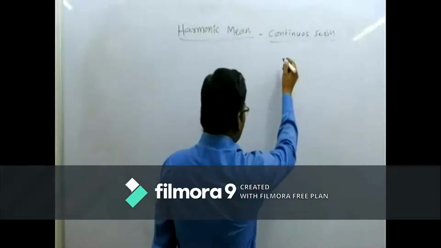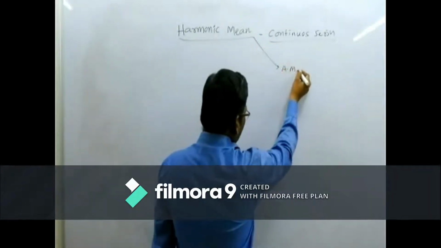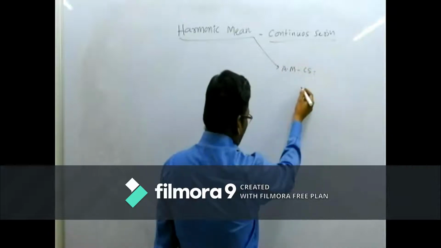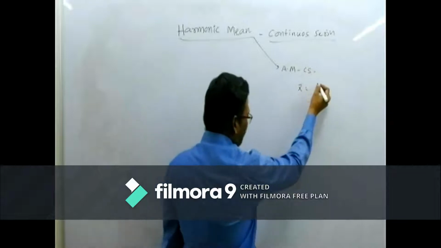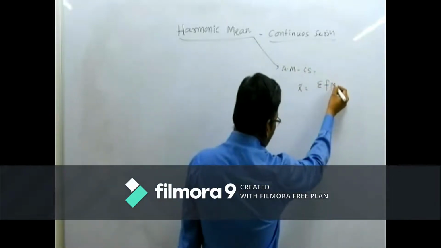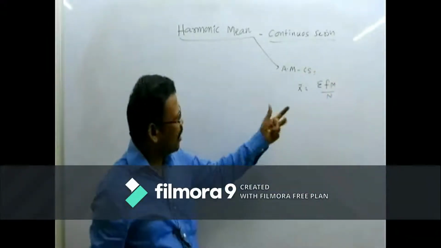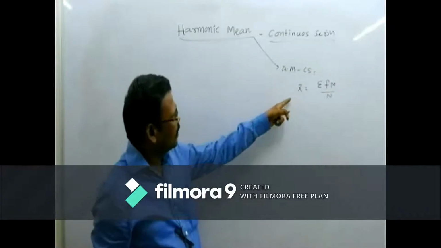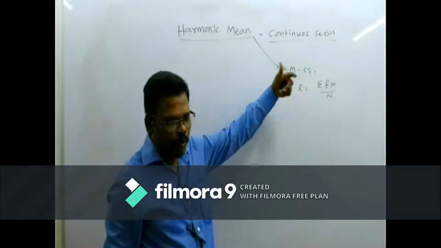Here, when we discussed the arithmetic mean through continuous series, the formula was x bar is equal to sigma f m divided by n. This was the formula to know the arithmetic mean through continuous series.